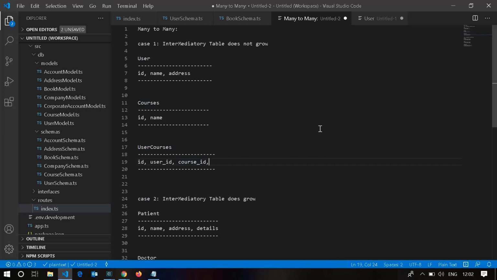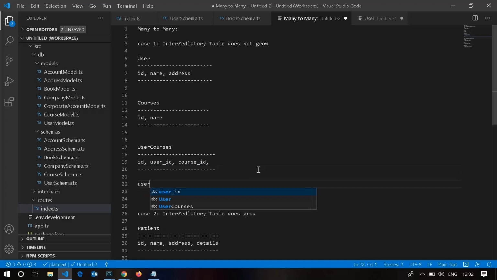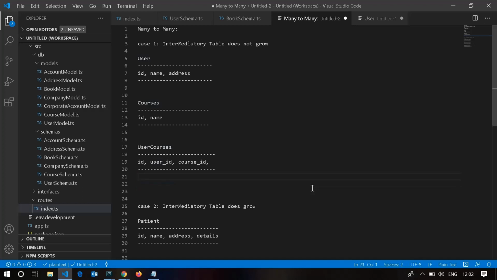Okay, it just stores these IDs, and that is going to be enough. If I do user.courses in your ODM or ORM, in SQL databases, let's take ORM, we are writing a query using ORM. When we do user and courses, it will find all the courses using this user ID which we are using here, and then it will take the course IDs and return all the courses that the user wants, and vice versa in SQL databases.